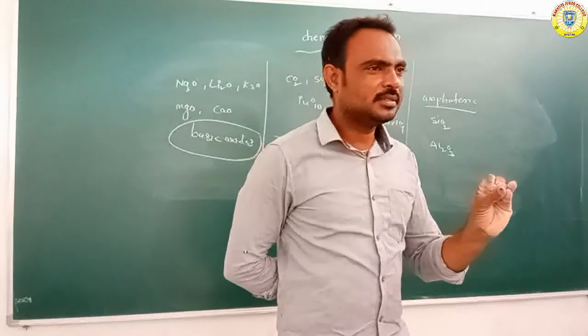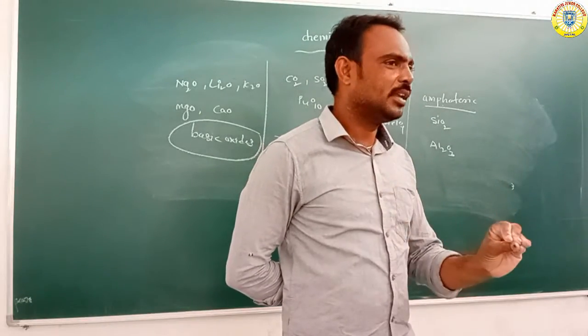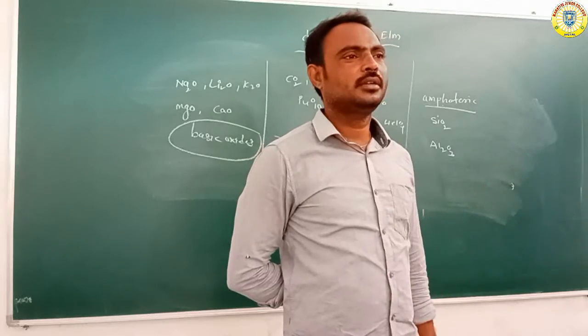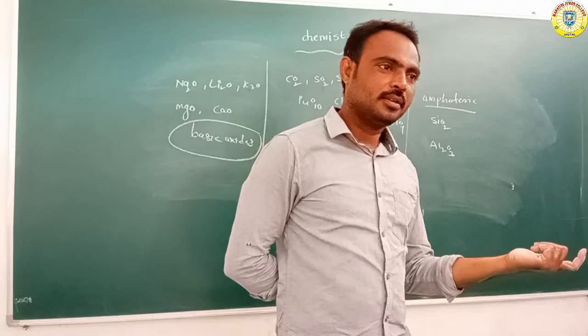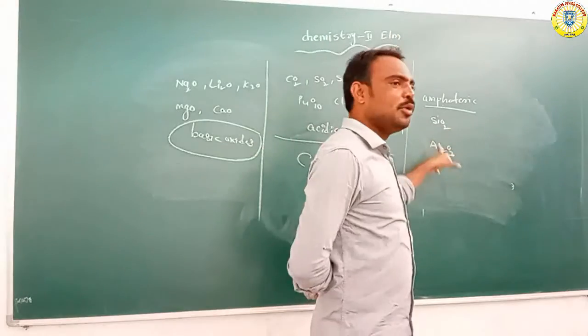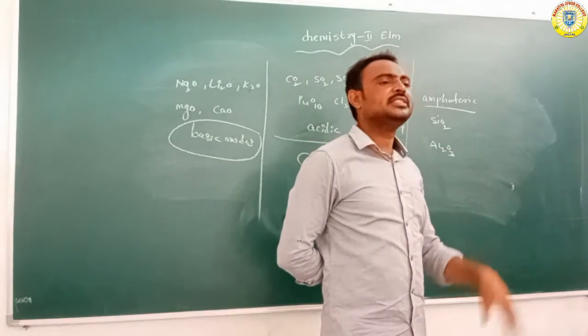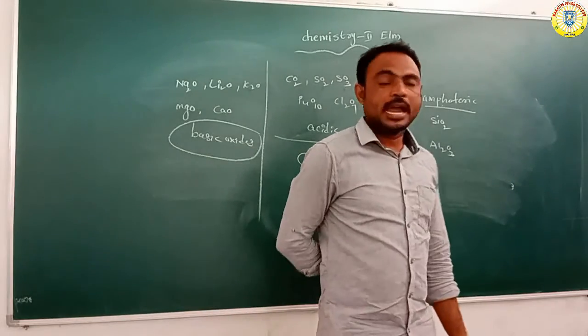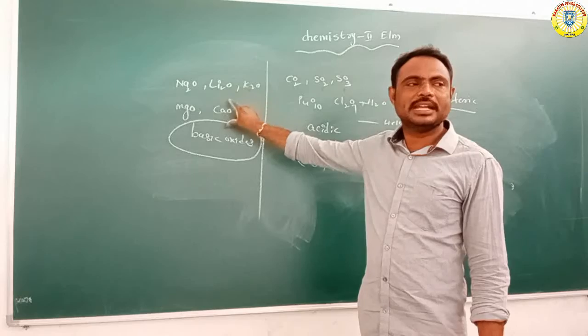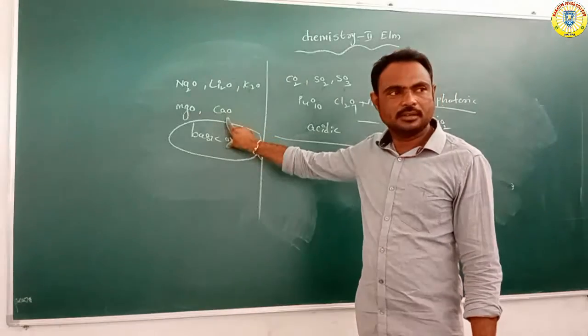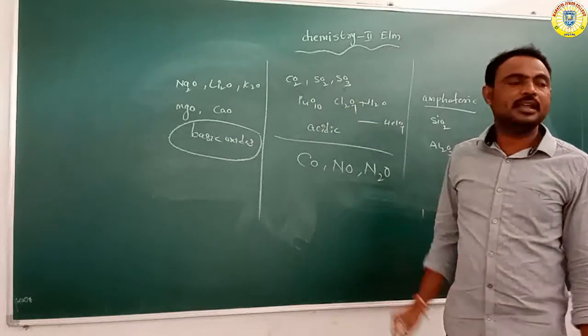Neutral nature means it has neither acidic nor basic nature. Amphoteric means it has dual nature, so these compounds have acidic nature as well as basic nature. And for specific oxides, these oxides are basic and these oxides are acidic.